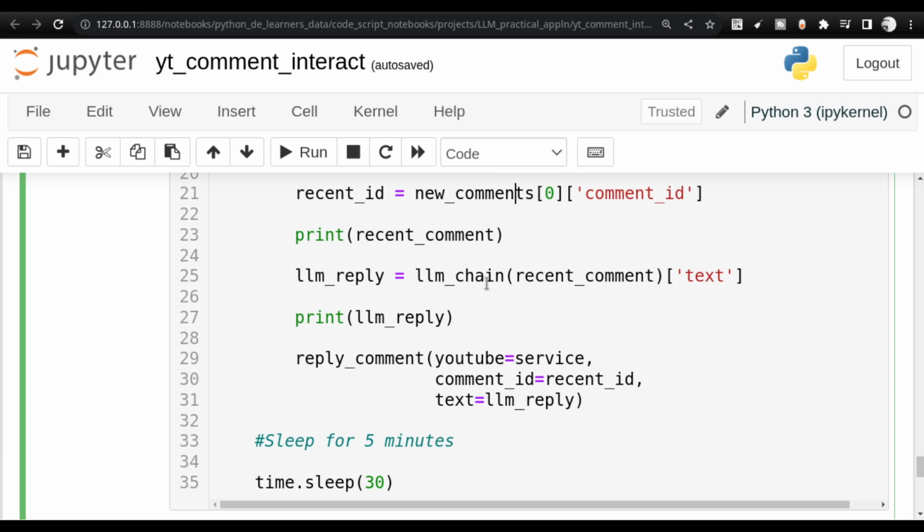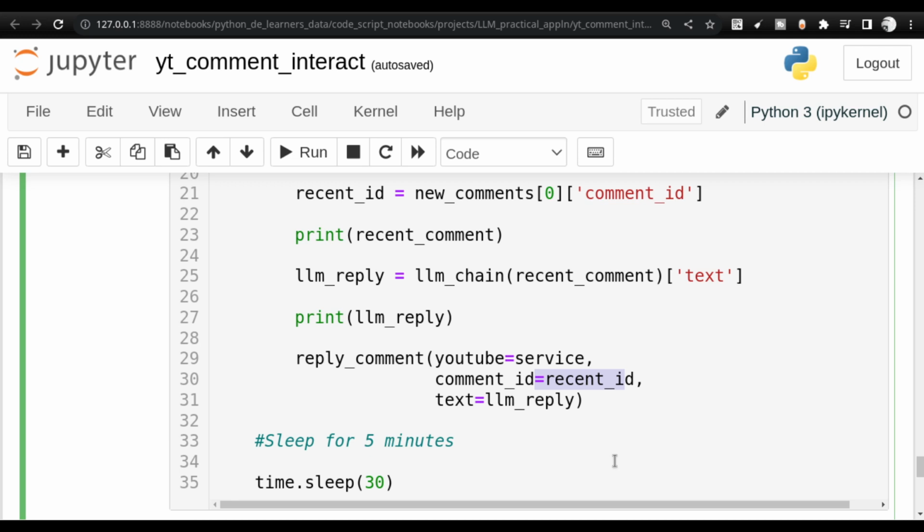And once the LLM chain provides me the reply, that reply also I'm printing, and then I am sending the reply of this LLM to the YouTube comment. So this is the comment ID that I am using. So this is a very simple step. It's not very tedious actually. If you think that, okay, it's going to be very complicated, not really. The complication arises when you are going to work with multiple systems.